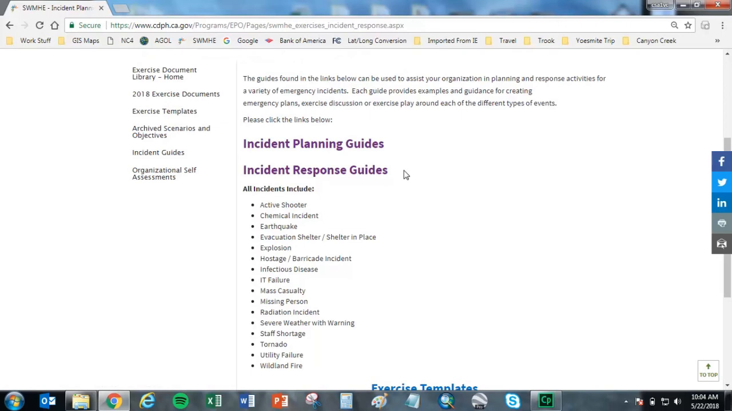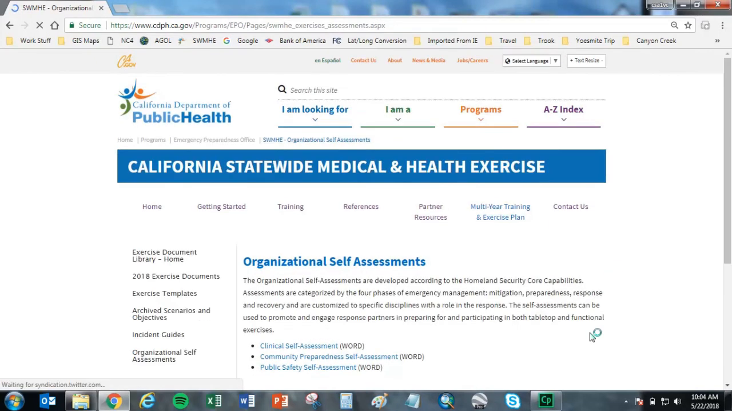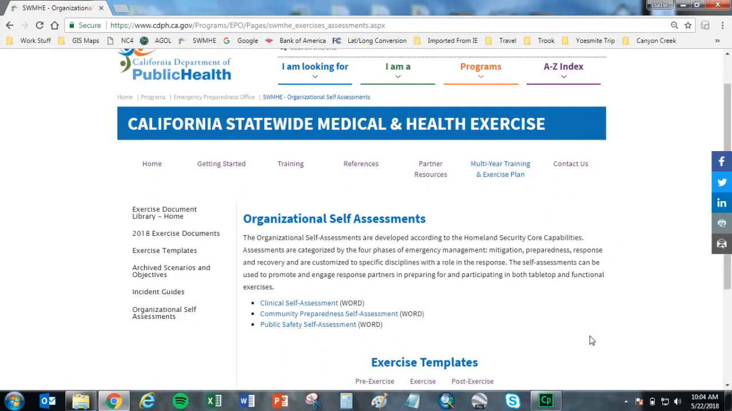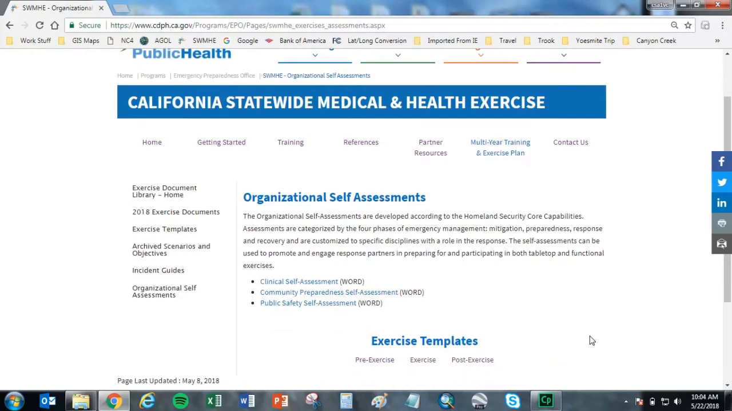The last navigation link is Organizational Self-Assessments. These documents were developed according to the Homeland Security core capabilities. Assessments are categorized by the 4 phases of emergency management: mitigation, preparedness, response, and recovery, and they're customized to specific disciplines with a role in the response.